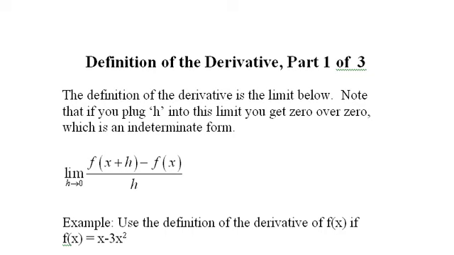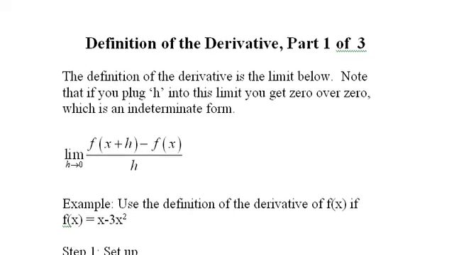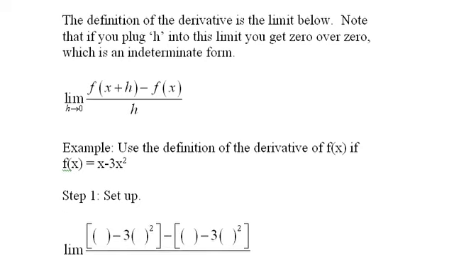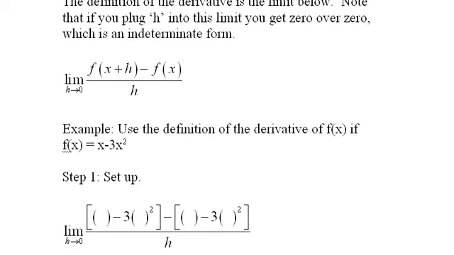And our example will be: use the definition of the derivative of f of x if f of x equals x minus 3x squared. Now, one of the things I do is what I call the setup, and the setup is where you copy the definition of the limit, but you leave blanks where either x plus h or x go. In other words, if you look at this definition, it's really f minus f.